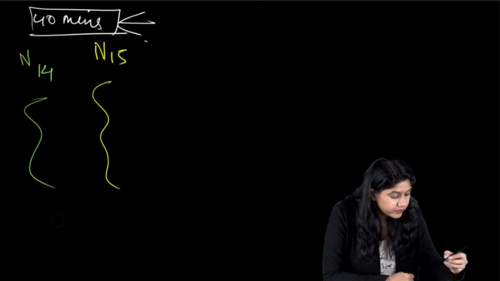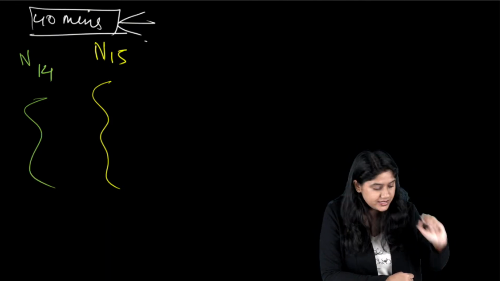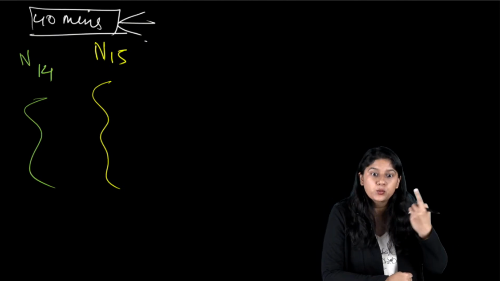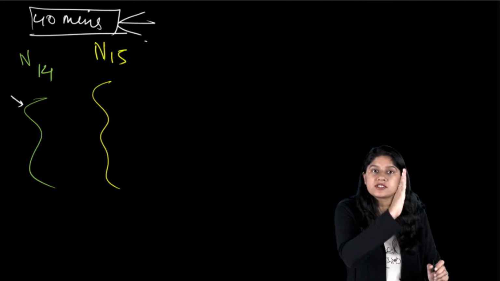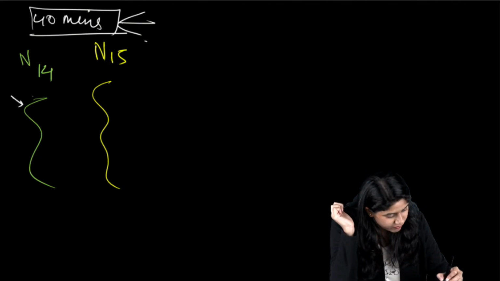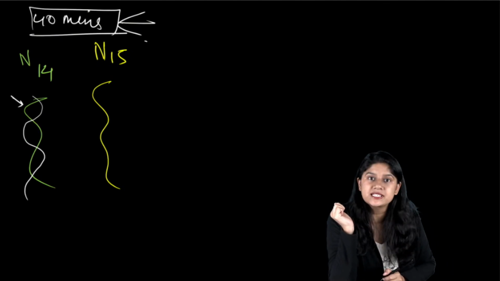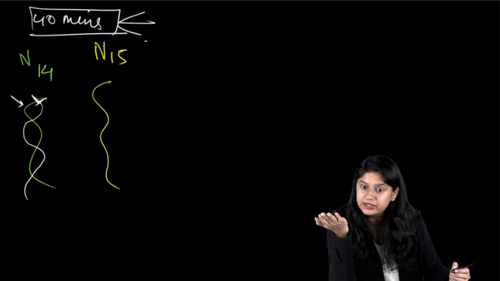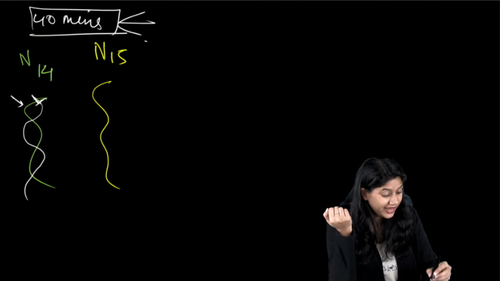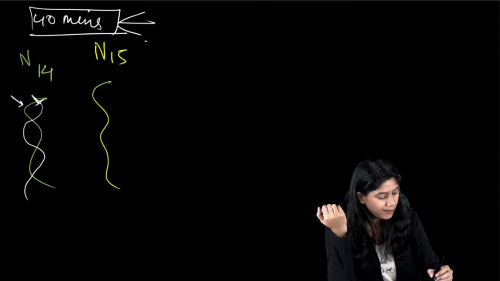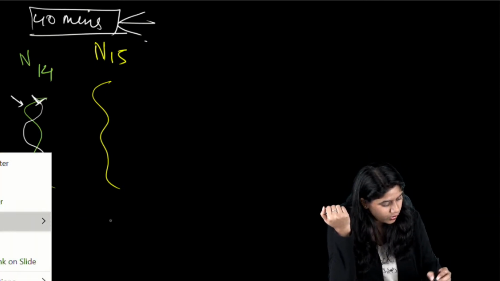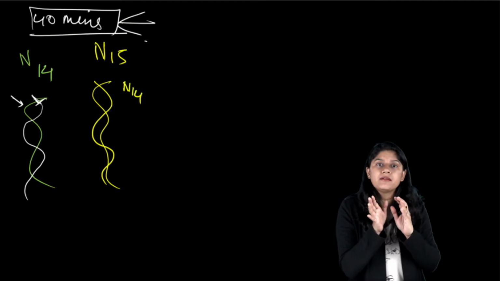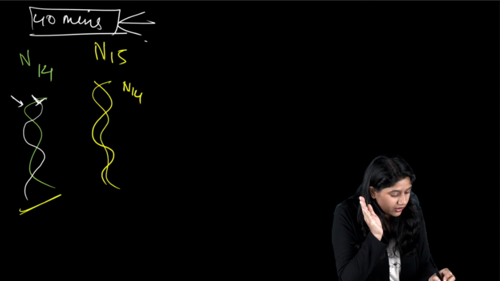Now, the important thing for all of us to remember is कि ये जो है यहाँ पे N14, of course, it will act as a template and of course इसका एक duplicate होगा. We'll have one more strand इस तरीके से. अब ये जो strand है किसका होगा? It will be similar to the N14. यहाँ पे हमारे पास में N15 है, right? वहां पे what we'll see? We'll see that it is of N14. So we have the mixed breed also, and of course we'll have the N14.